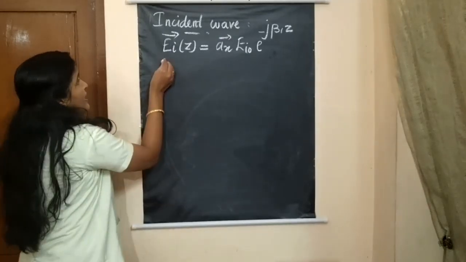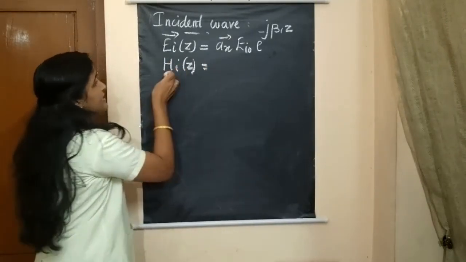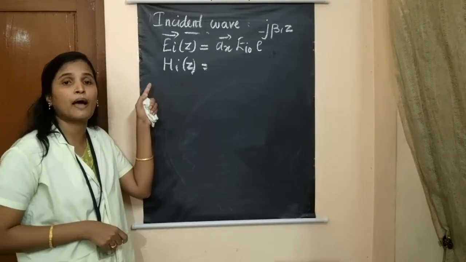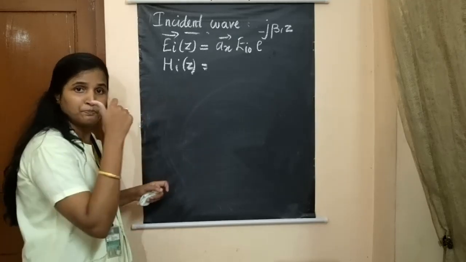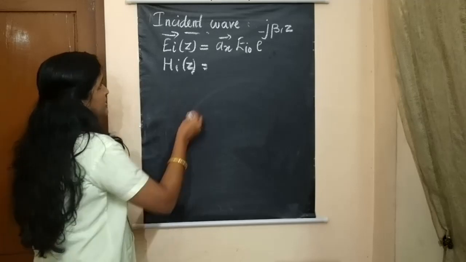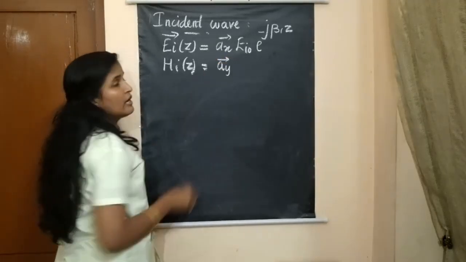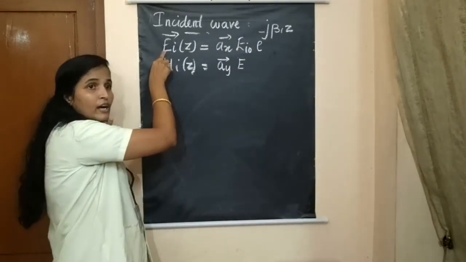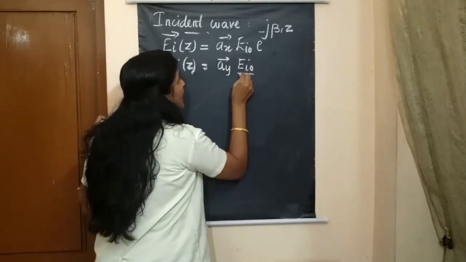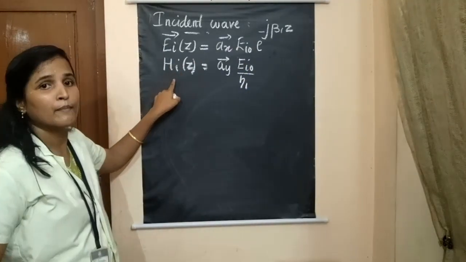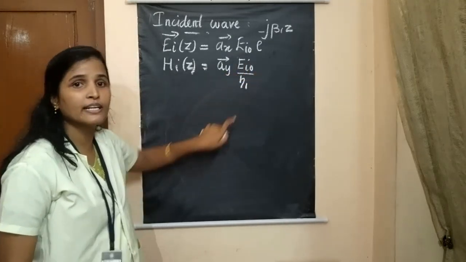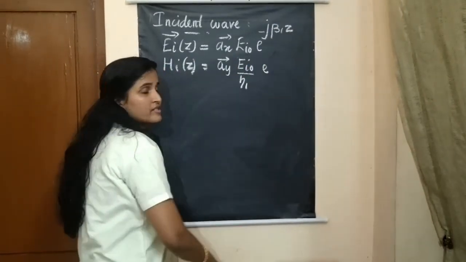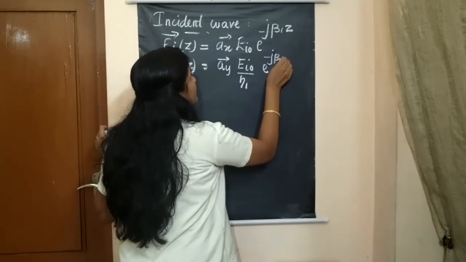Okay. Similarly, we have to write the magnetic field component, that is H I of z is equal to, and we know that for our incident wave, the magnetic field direction is coming out, that is positive y direction. So I will write it as A y vector, and we can write the magnitude in terms of E I as E I naught by eta 1. So the magnitude of the magnetic field component is E I naught divided by eta 1 into, again same as before, it is propagating in the positive z direction, so e power minus j beta 1 z.